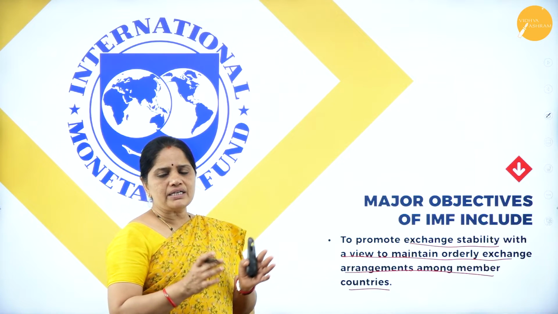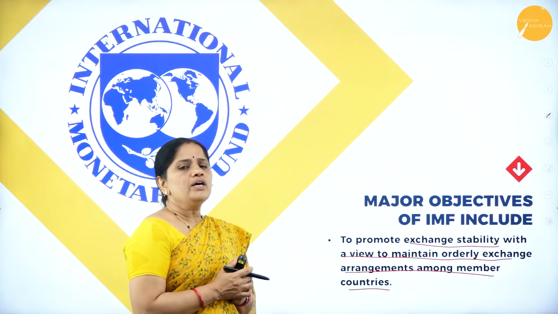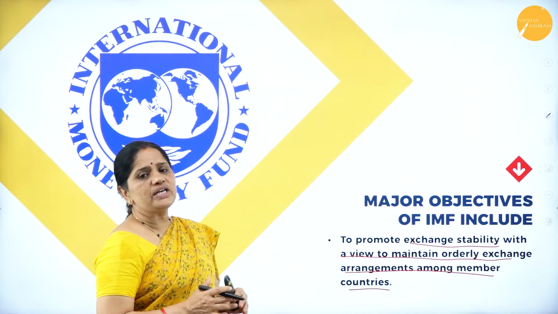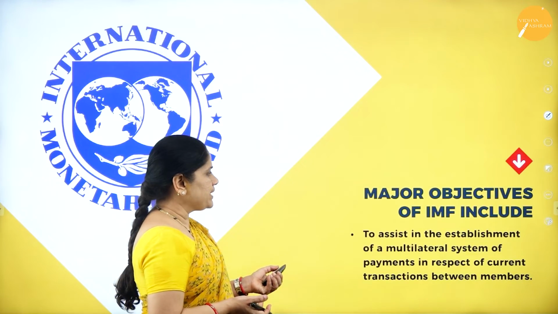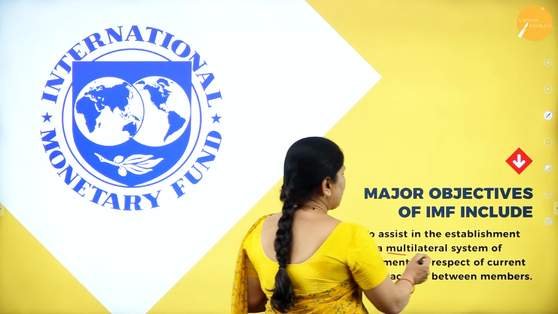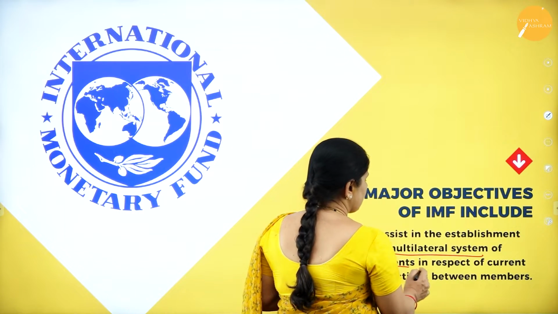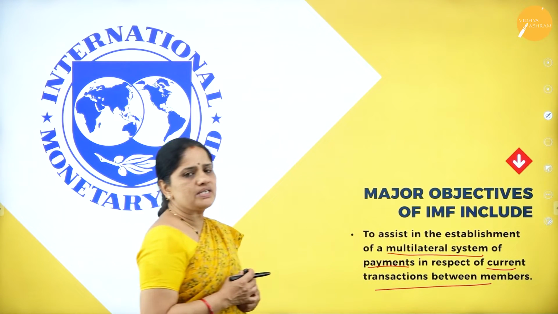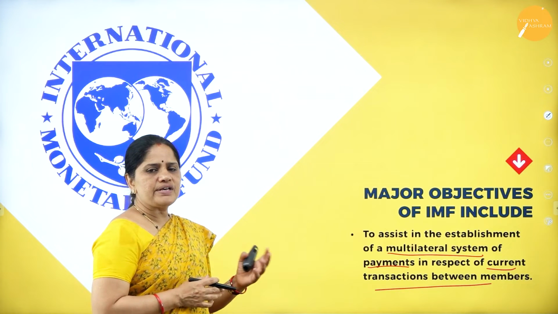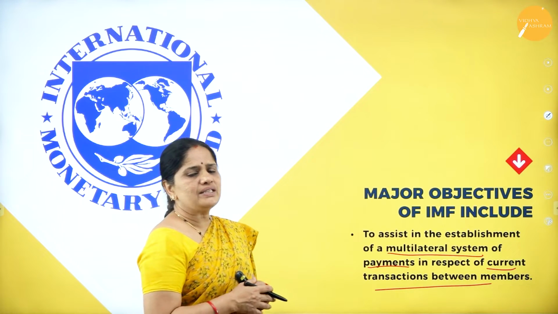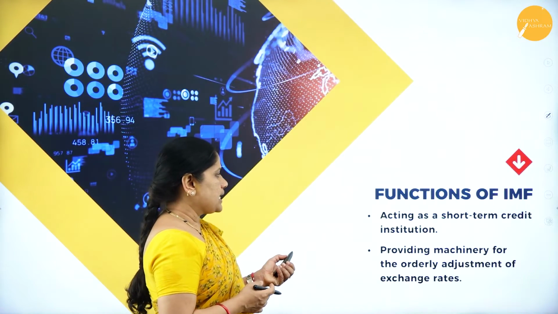So all the member countries of the IMF will have an exchange stability rate through which they can have orderly payments. Then, to assist in the establishment of a multilateral system of payments in respect of current transactions between the members. So the IMF is the facilitator for a multilateral system of payments between the members of the organization.